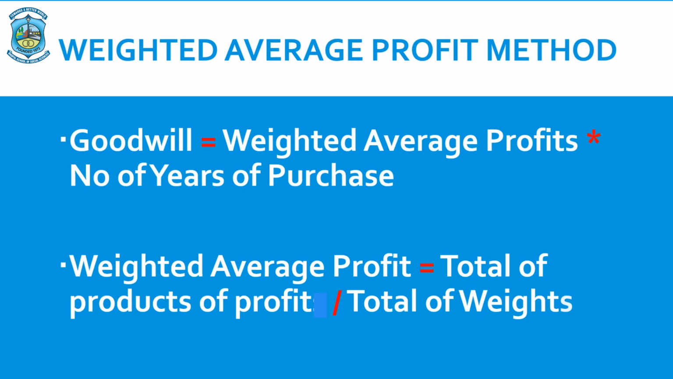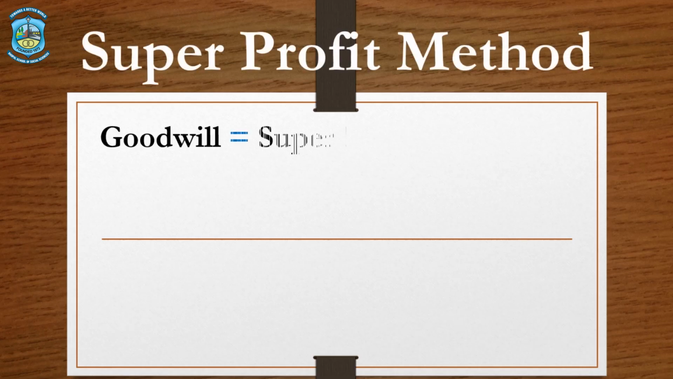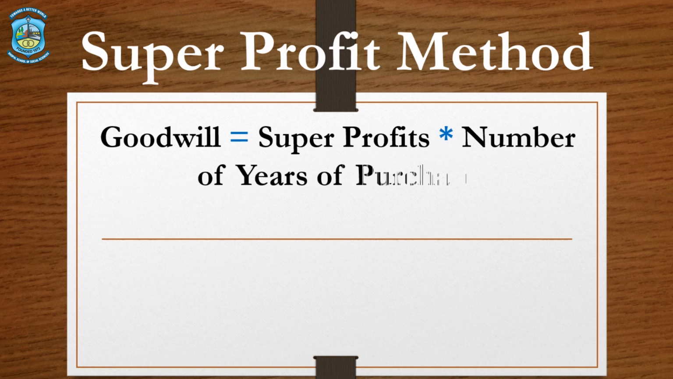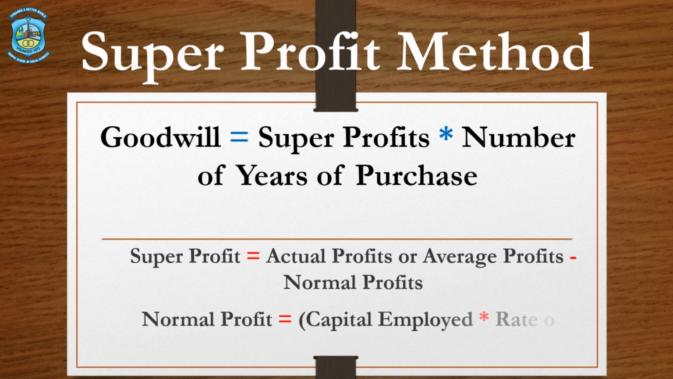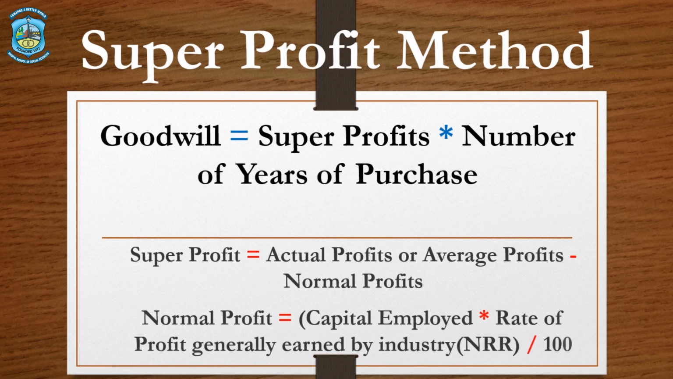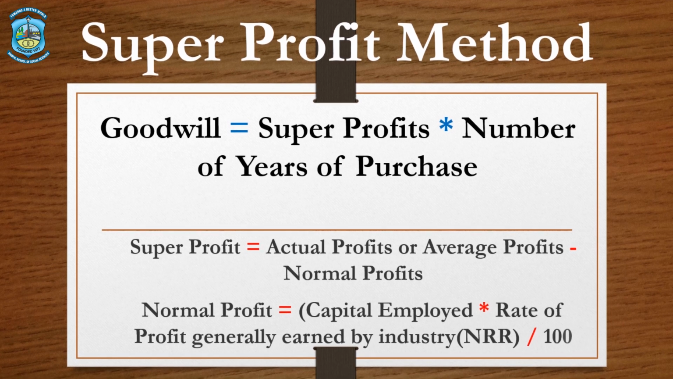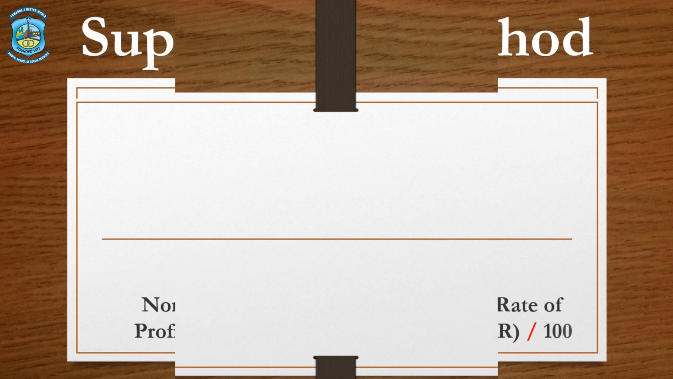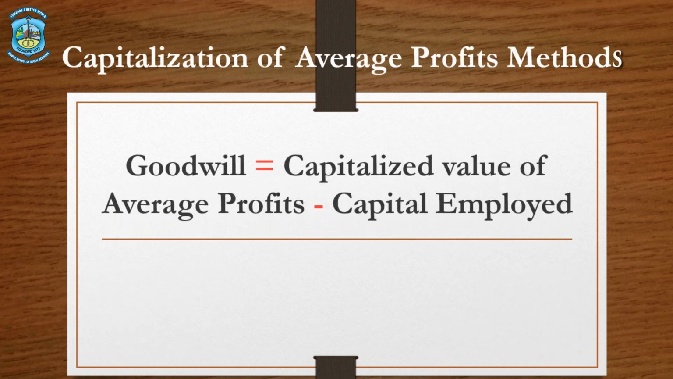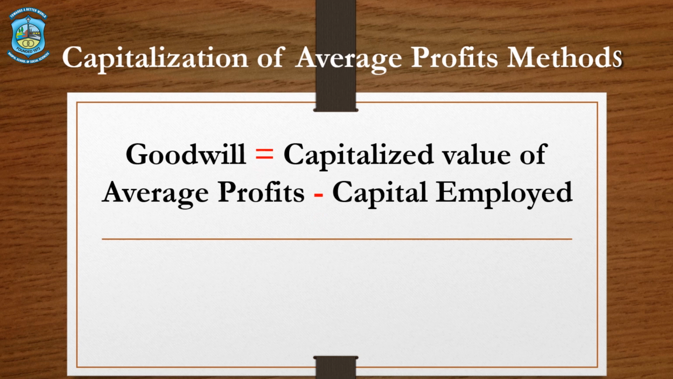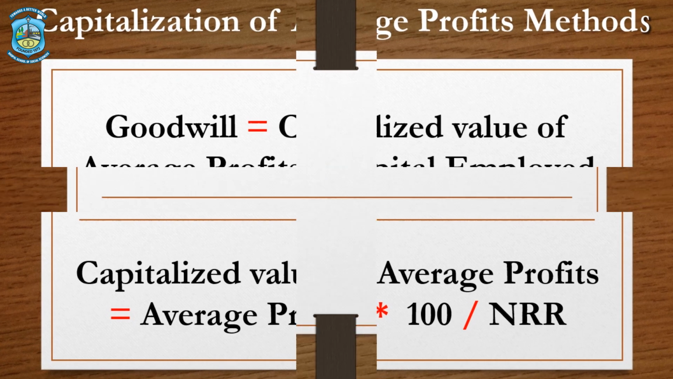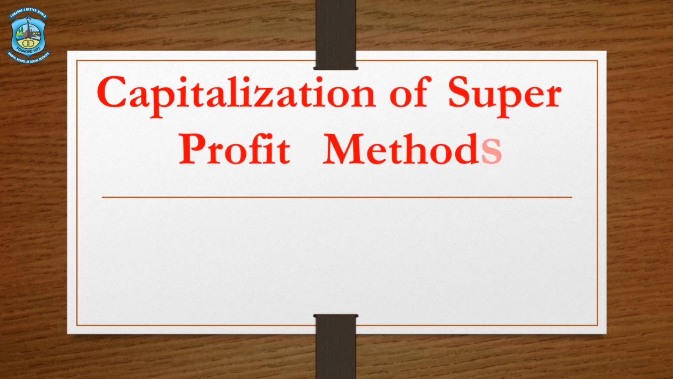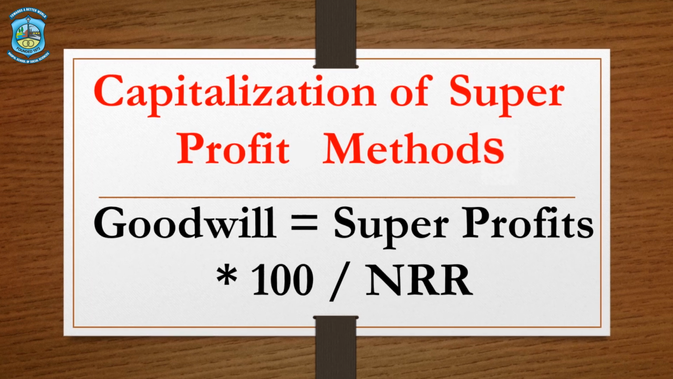Next one is super profit method, where goodwill is equal to super profits into number of years of purchase, and super profit is calculated as actual profits minus normal profits. Normal profit means capital employed into rate of profits generally earned by the industry, that is NRR divided by 100. Next is capitalization of average profit methods, where goodwill is capitalized value of average profits minus capital employed, and the formula for capitalized value of average profits is average profits into 100 divided by NRR. Next one is capitalization of super profit methods, where goodwill is equal to super profits into 100 divided by NRR.